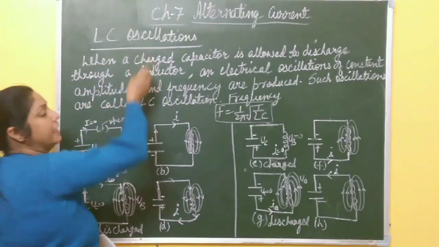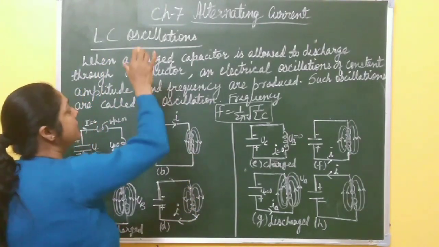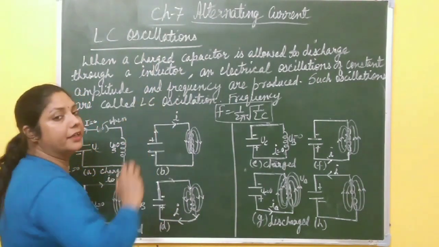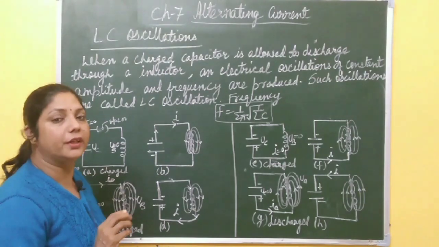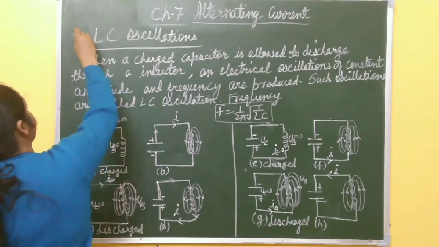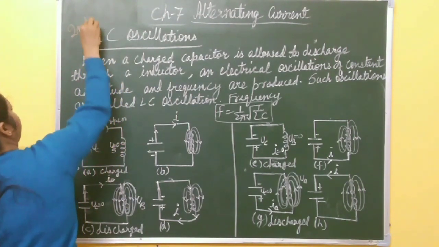So next is LC oscillations. This LC oscillation is also a very important topic, and in your syllabus only qualitative discussion is there. No need to calculate mathematically. So only qualitative discussion is in the syllabus. This topic is important, right?